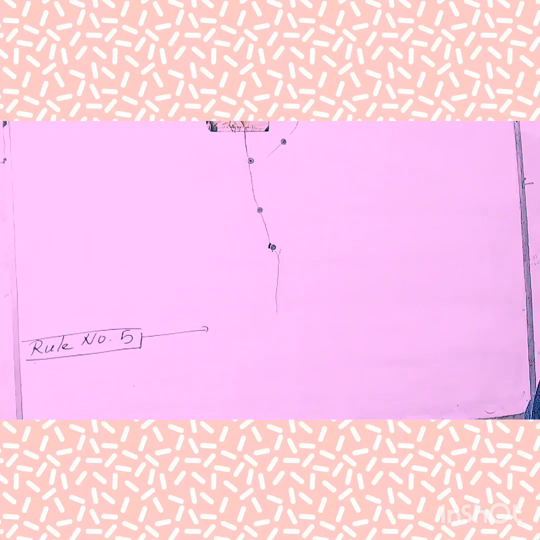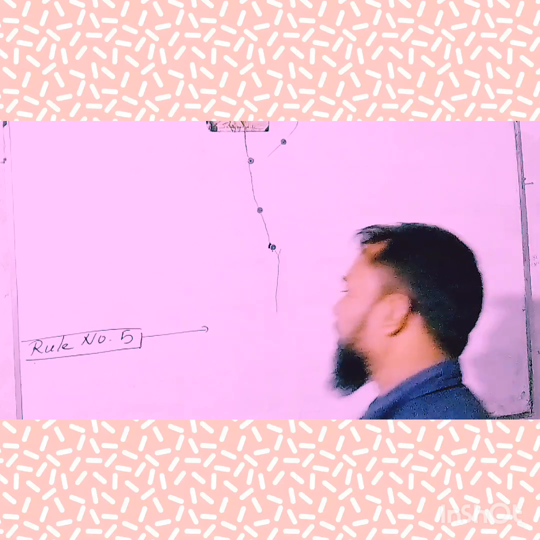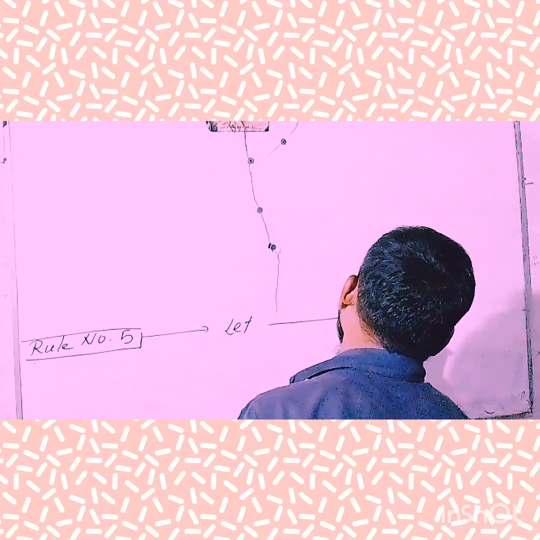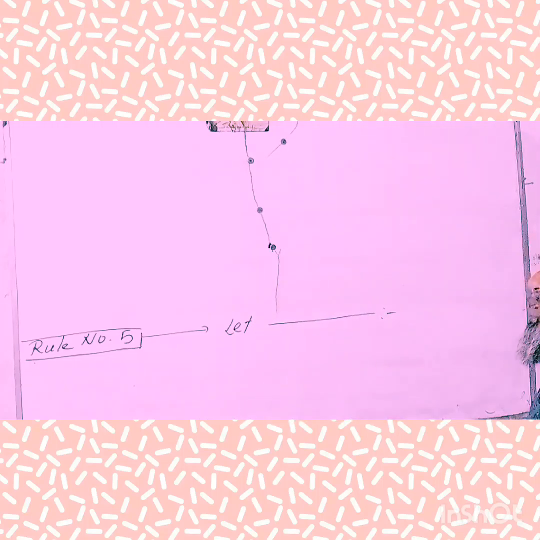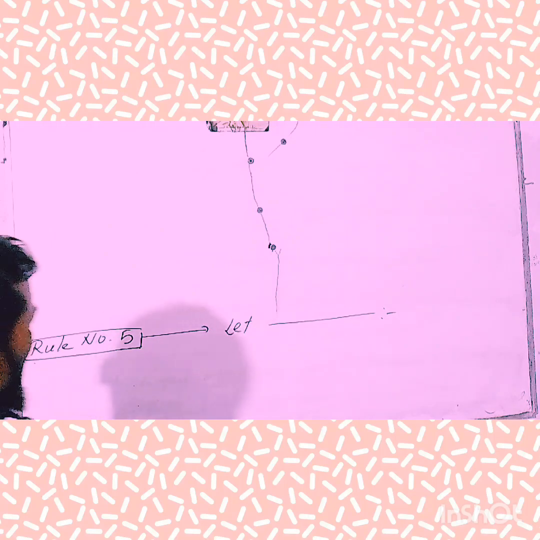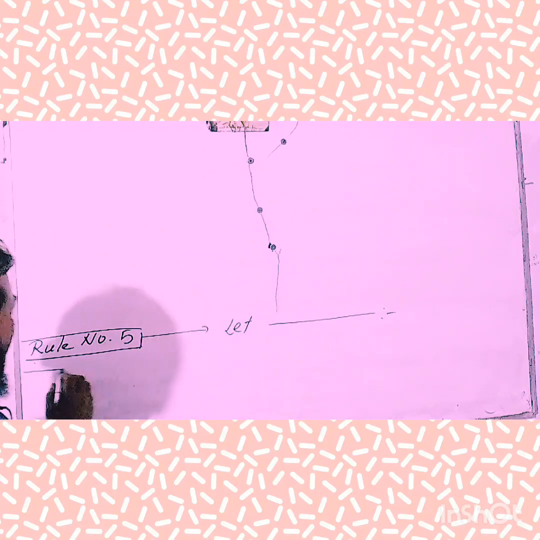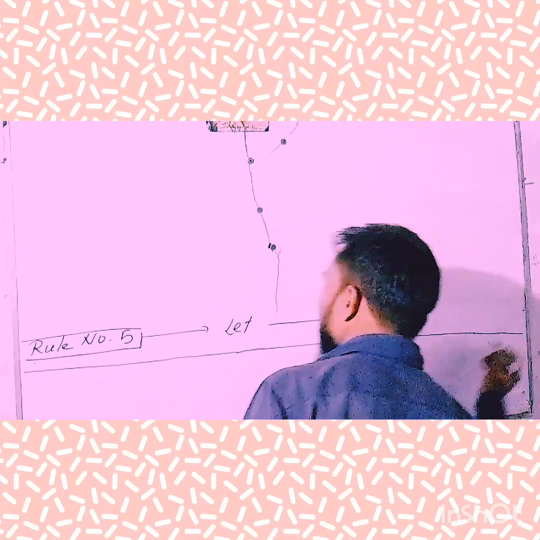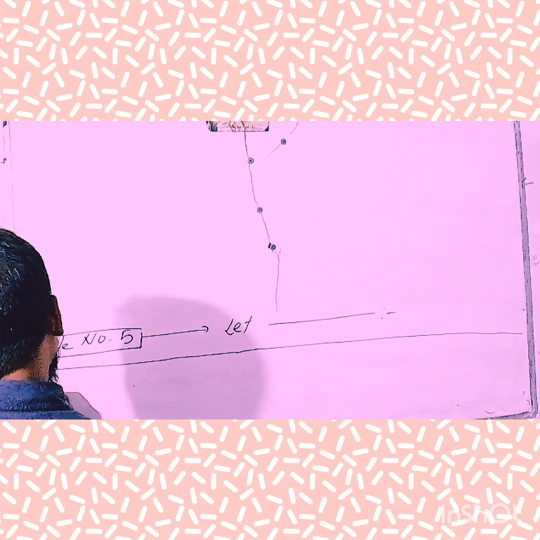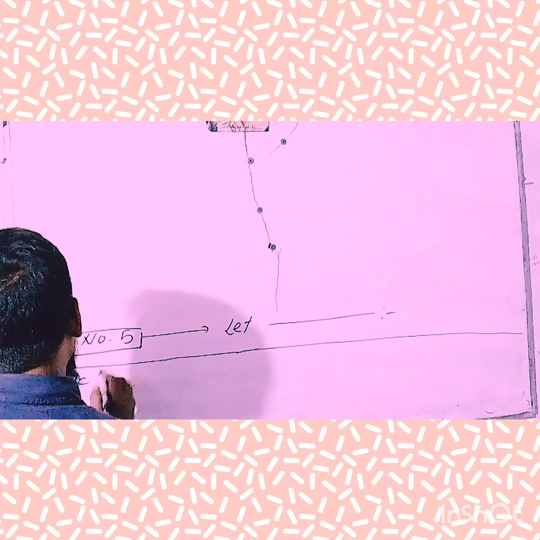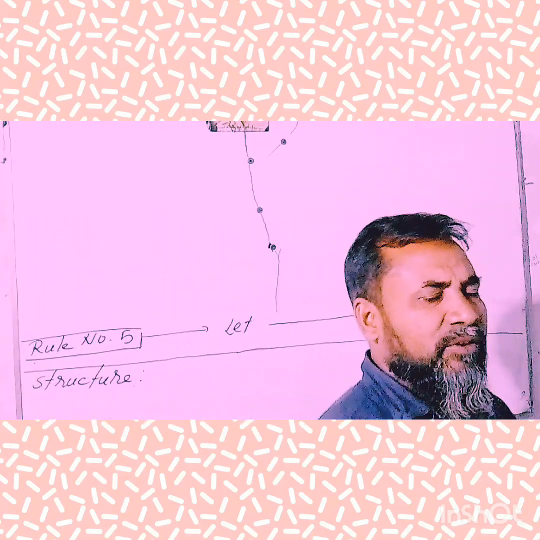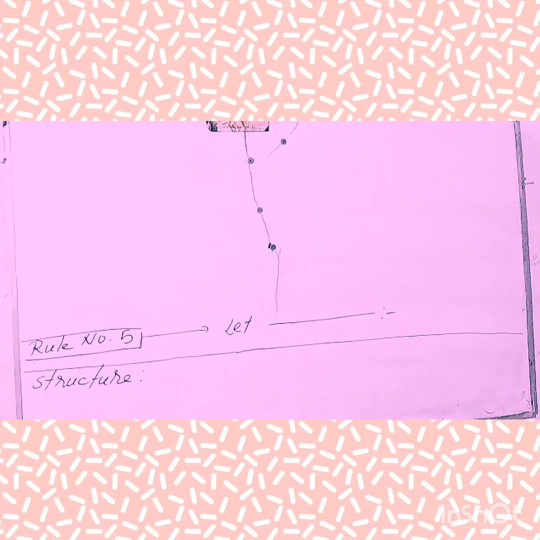My dear learners, the main prerequisite or precondition of rule number 5 is that if any imperative sentence is started with let, you'll have to follow the following structures at the time of converting any voice from active to passive of an imperative sentence. Okay, my dear learners, so take a look at the board and try to understand and try to note. Hope you have understood the prerequisite or precondition of this rule.